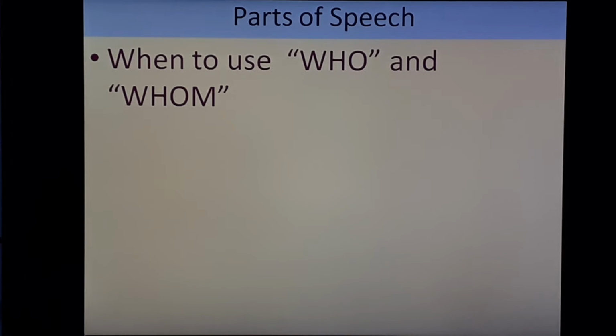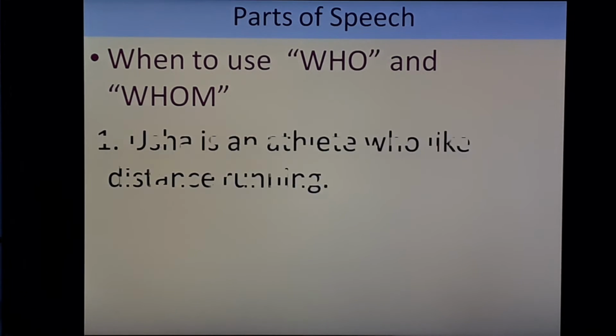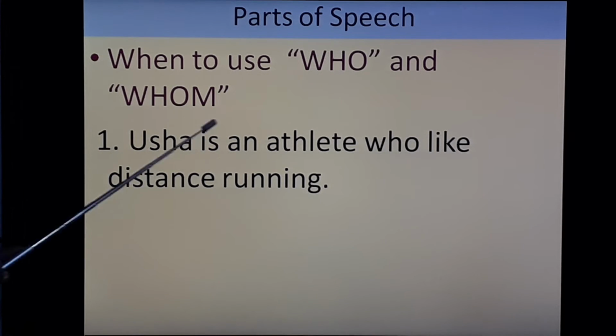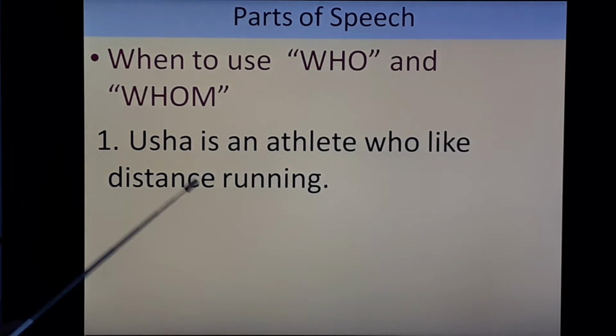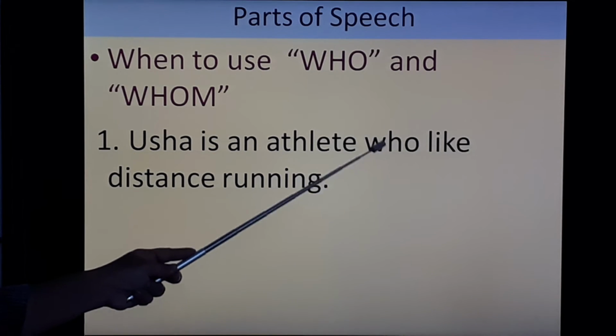Most of the students get confused in using who and whom. This slide will clear all your doubts regarding who and whom. Let's learn with the help of examples. First, Usha is an athlete who likes distance running. So here we are talking about Usha, that is the subject, that is a noun. We are adding something more, that who likes distance running. Because we are talking about Usha, the subject, who is used and not whom.